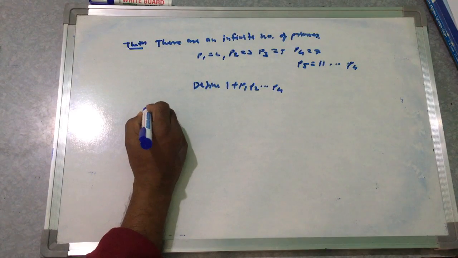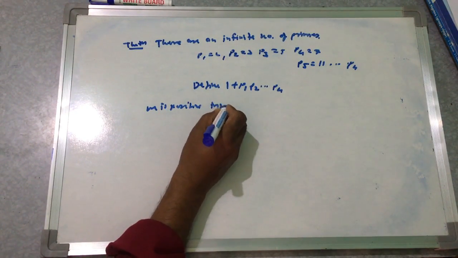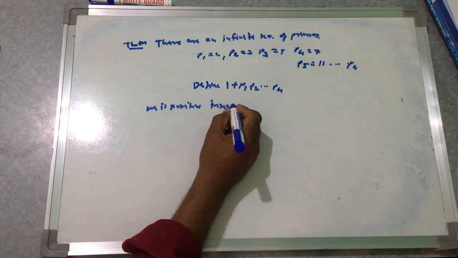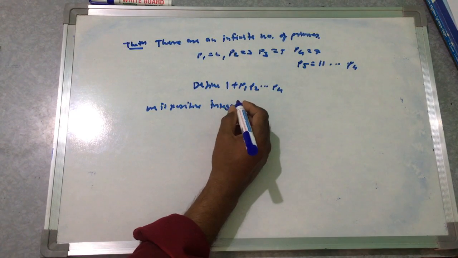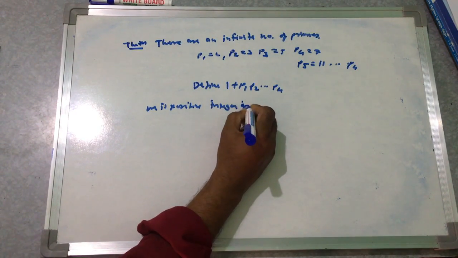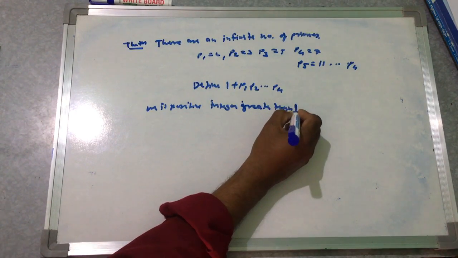Now m is a positive integer greater than 1.